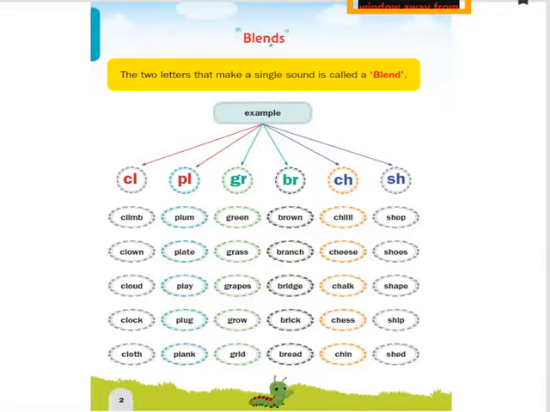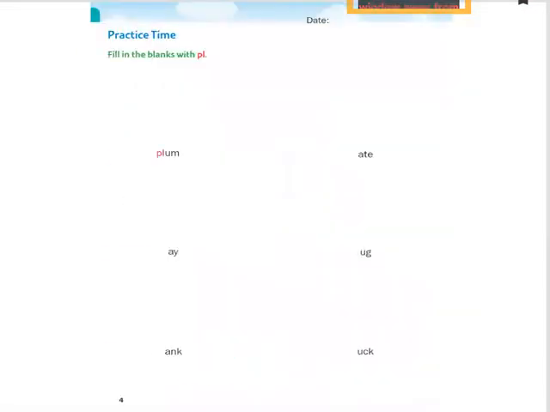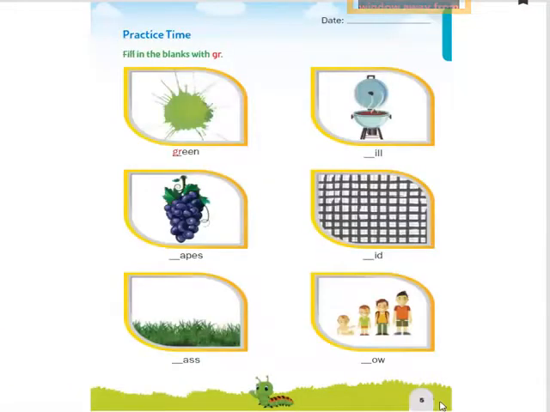Today's home task for you will be to complete the task on page number 5. Open your book at page number 5, children. Here one is given as an example for you. Fill in the blanks with GR. These are all words that start with the blend sound GR, so you have to fill these blanks with GR. The first one is green. The first one is done for you.